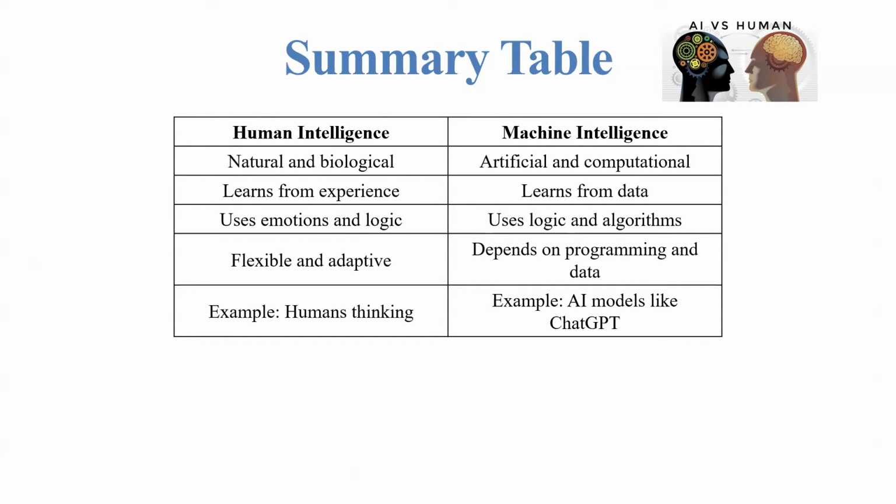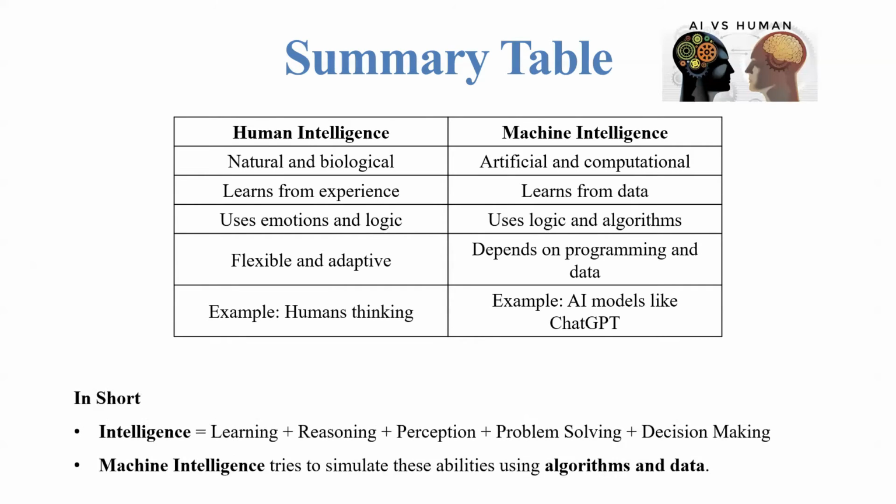Human intelligence uses emotions and logic; machine intelligence uses logic and algorithms. Human intelligence is flexible and adaptive; machine intelligence depends on programming and data. Human intelligence example, human thinking. Machine intelligence example, AI models like ChatGPT.